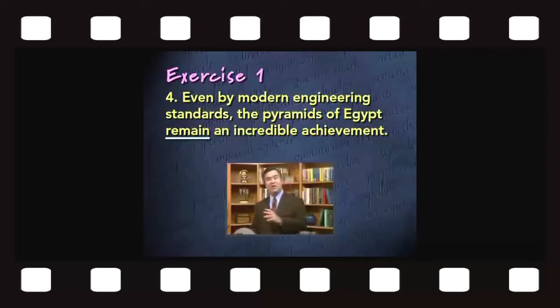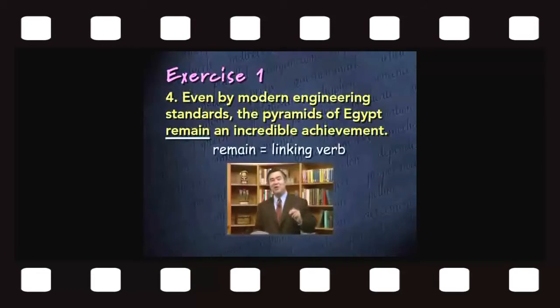Now, what about the words that follow remain? How do those relate back to the verb? Are they the object of the verb? That is, do they receive the action of the verb? Or do they play some other role? Well, in this case, remain is not a verb of action, but rather a verb of being. And therefore, you can probably anticipate that it's being used as a linking verb, because that's how verbs of being are used.